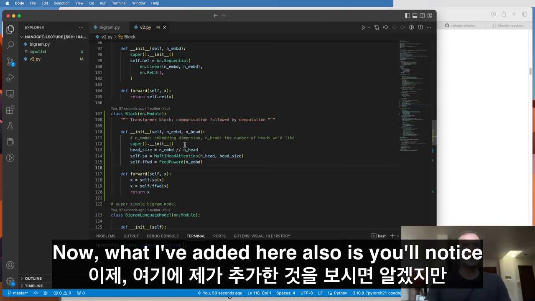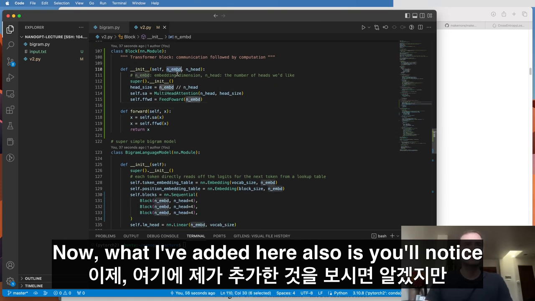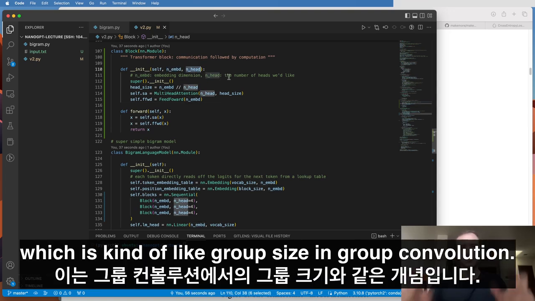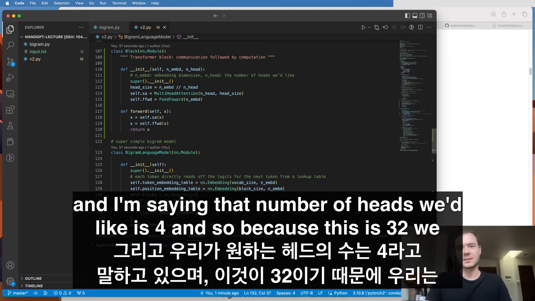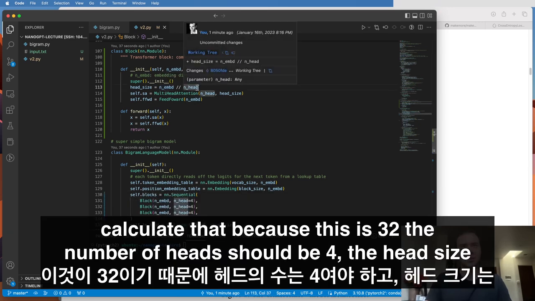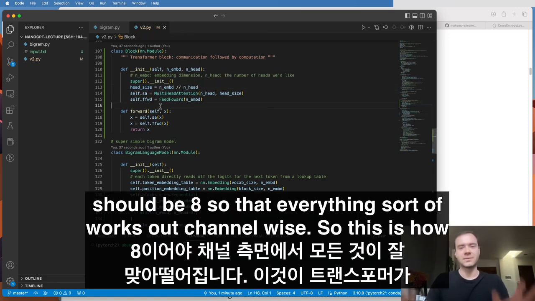What I've added here also is, you'll notice, this takes the number of embeddings in the embedding dimension and the number of heads that we would like, which is kind of like group size in group convolution. I'm saying that the number of heads we'd like is 4. Because the embedding dimension is 32, the head size should be 8, so that everything works out channel-wise.